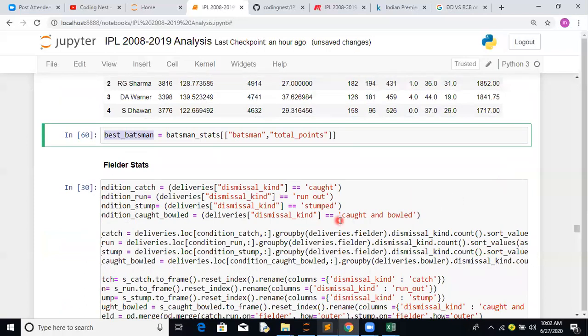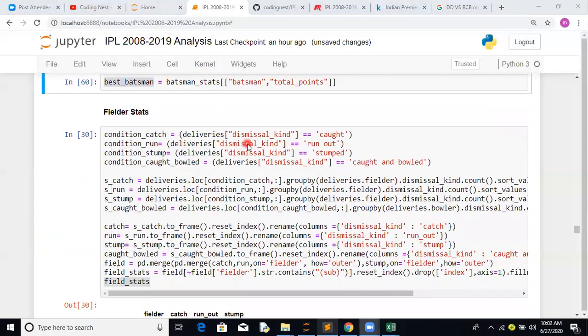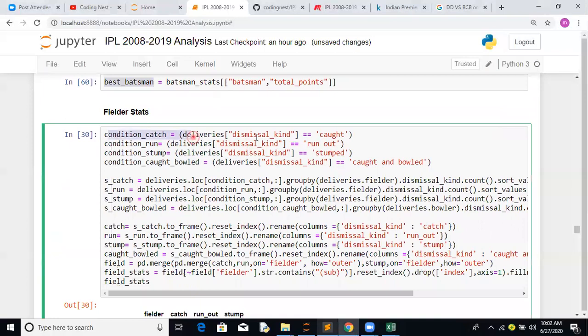Now coming to the interesting part, the fielder statistics. For fielding statistics, again we will get it from deliveries. We are finding the condition wherever a fielder has caught, run out, or stumped. Again there is one more, caught and bowled. That's very interesting, whether we have to give this to a fielder or to a particular bowler. I think this is a part of the bowler, caught and bowled, so this should be given to a bowler.